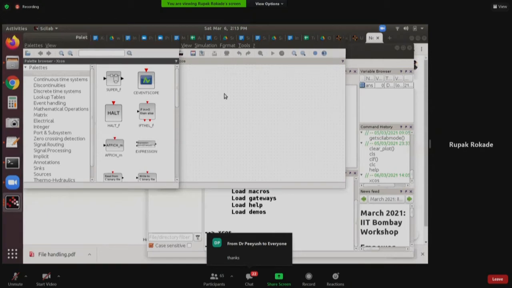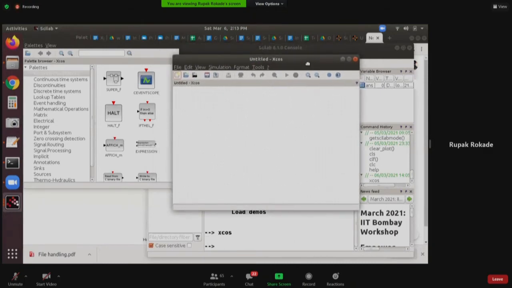Yeah, Rupak. Yep. So let us first start with a basic example. Now, all of you would have watched the spoken tutorials on XCOS, right? So you would have been familiarized by now with what XCOS looks like, and what the various windows are. But still, I will just spare a few seconds to talk about it.